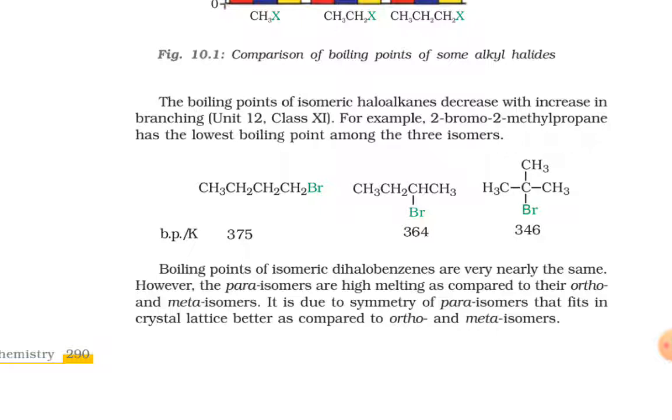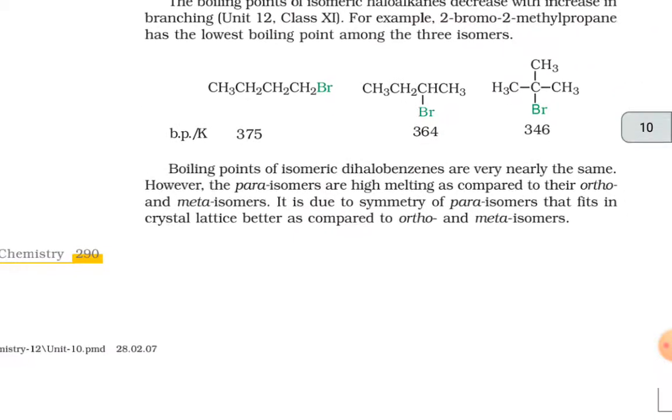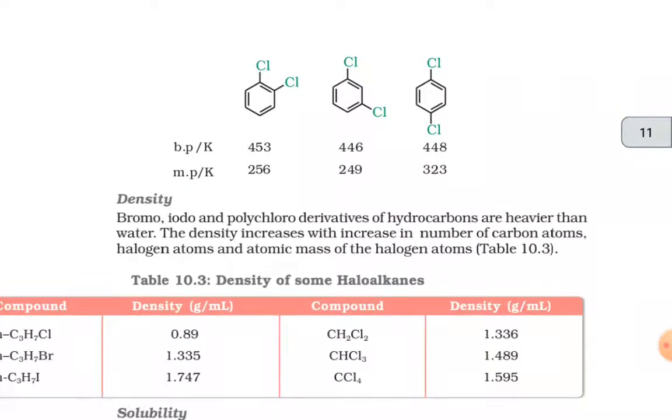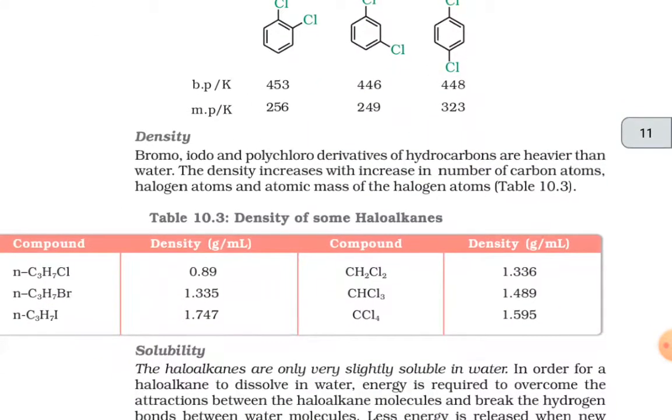Boiling points of isomeric dihalobenzenes are very nearly the same. However, the para-isomers are high melting as compared to their ortho and meta isomers. It is due to the symmetry of para-isomers, which fits in a crystal lattice better as compared to the ortho and meta isomers. Then density: bromo, iodo and polychloro derivatives of hydrocarbons are heavier than water. The density increases with increase in the number of carbon atoms, halogen atoms and atomic mass of the halogen atoms.